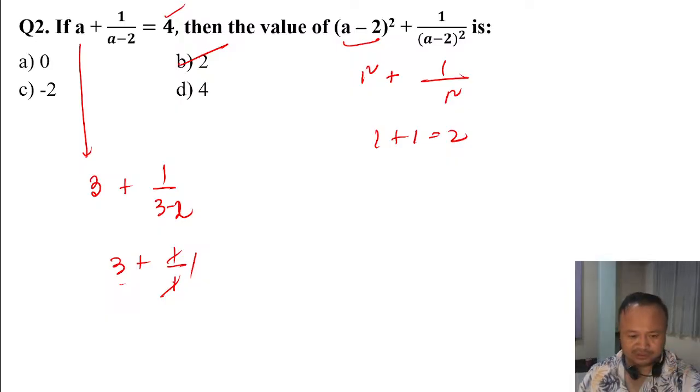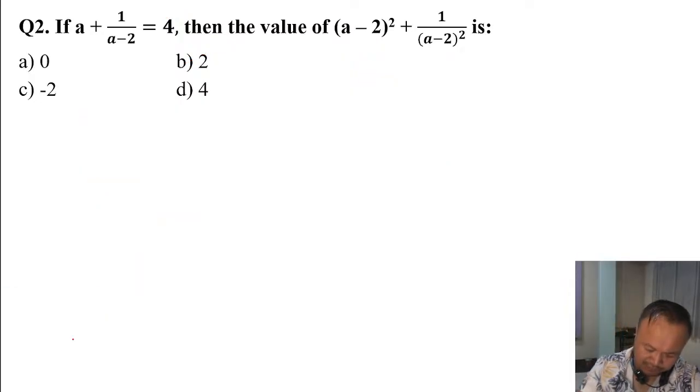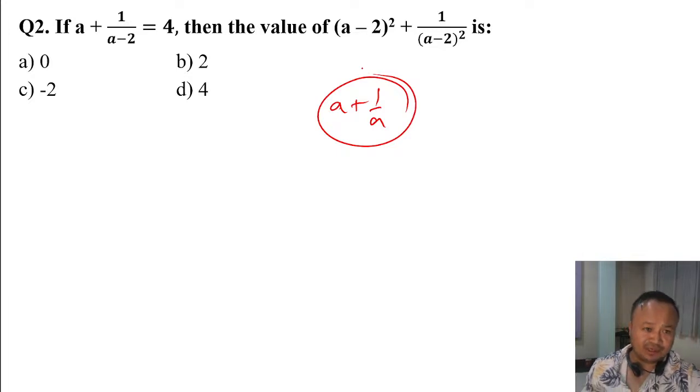This is the first concept. I hope you can understand. You can take a variable, you can take any number. The thing is you have to make them equal: left hand side should be equal to right hand side. This is the motto. Another concept is the concept of a plus 1 by a. This is the second concept.